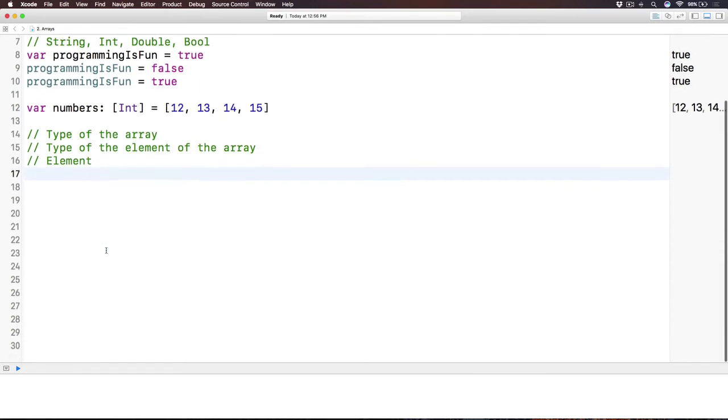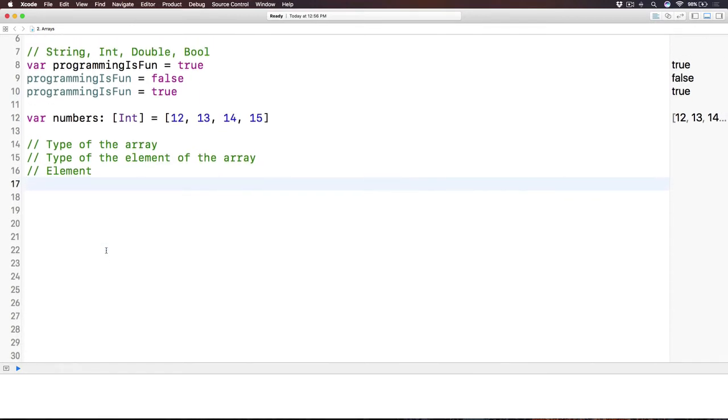Alright, so now the next thing I want you to know about an array is the index of the array. Because if we store things in an array, there must be a way for us to retrieve the value of each single element inside the array. There comes the index of an array.